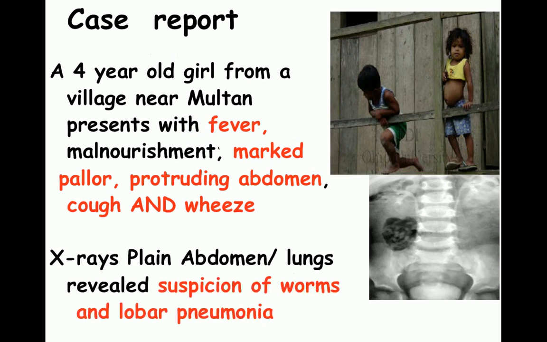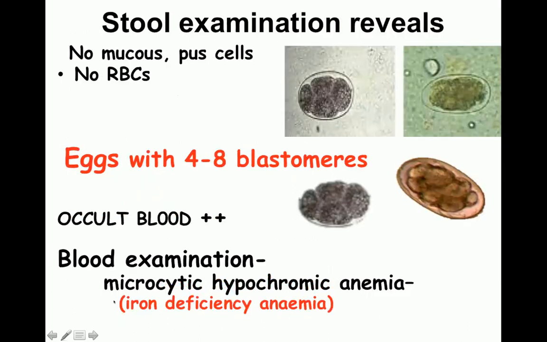Now, the question that you can get in your exam or the case report related to this parasite is a child from a village presenting with fever, malnourishment, marked pallor, a protruding abdomen, cough and wheeze. X-ray abdomen reveals suspicion of worms. Similarly, X-ray lungs shows lobar pneumonia. Stool examination of the child shows no mucus, pus cells or RBCs, but it has definite, well defined eggs with 4 blastomeres or with 8 blastomeres.